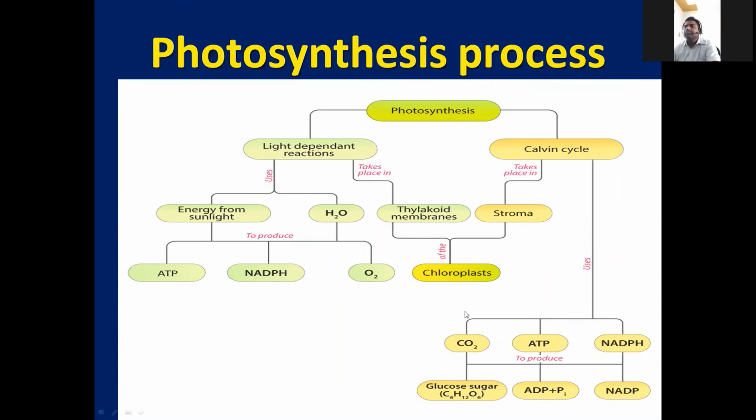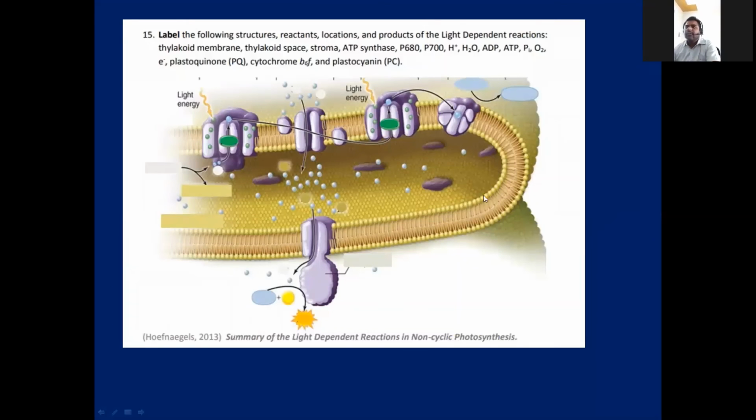If you see one thylakoid here, the light reactions are there, photosystem 2 and photosystem 1. Where sunlight falls, these pigments get oxidized and electrons are released. These electrons travel from one electron carrier to another. At last, they are received by NADP and converted into NADPH.